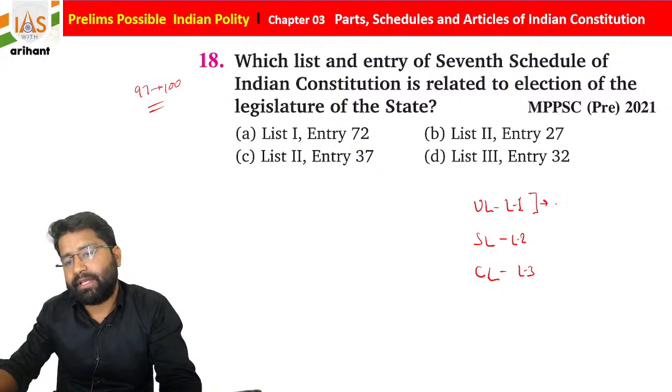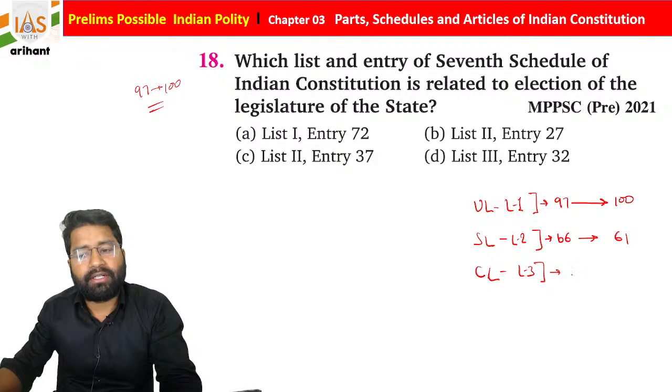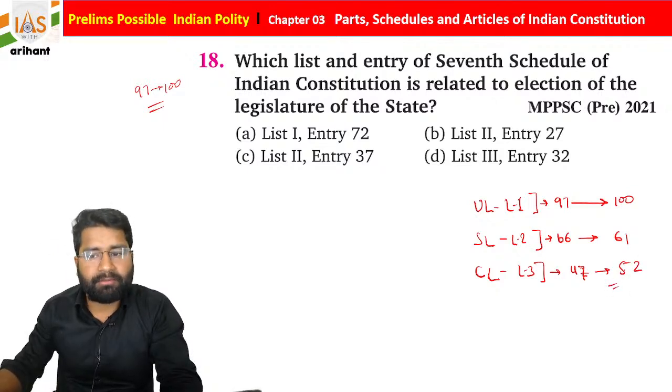Union List, initially there were 97 subjects, now it is 100. State List, initially there were 66 subjects, now there are 61 subjects. If we talk about the Concurrent List, there were initially 47 subjects and now it is 52 subjects. So you also need to remember in this format.